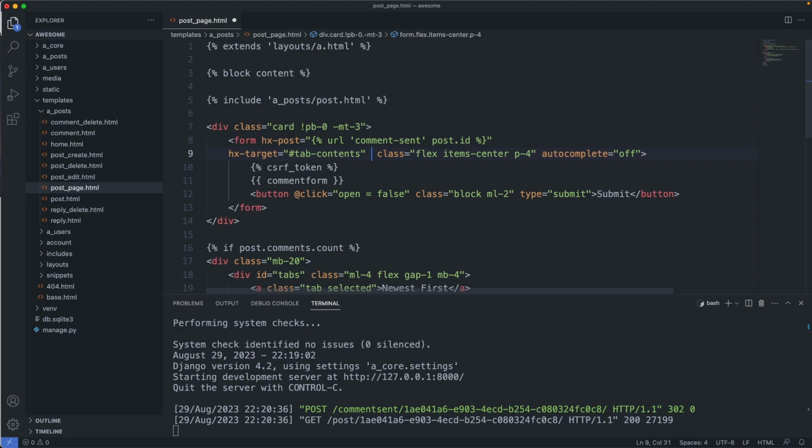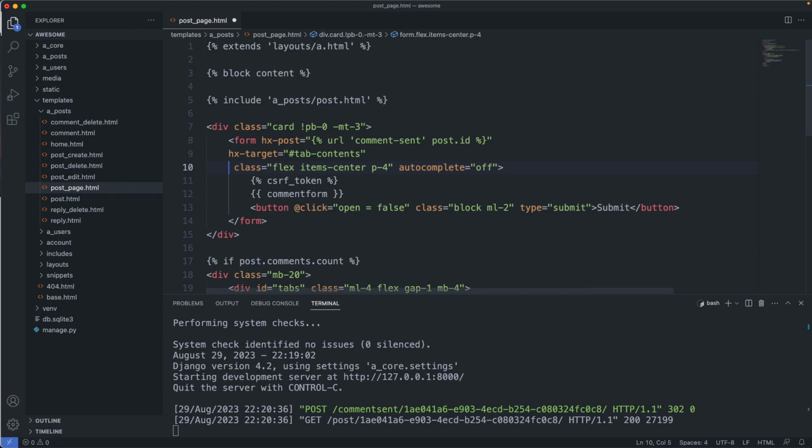And then we also add the Hx-swap attribute. And here we declare how we would like to add this data to the container. In this case, I would like to add new comments at the very top. So I can say afterbegin. So a new comment will automatically be the first element in this container. Beforeend would be the opposite, for example, so the last element in a list.